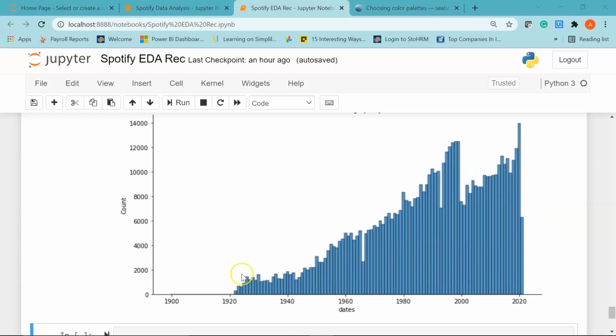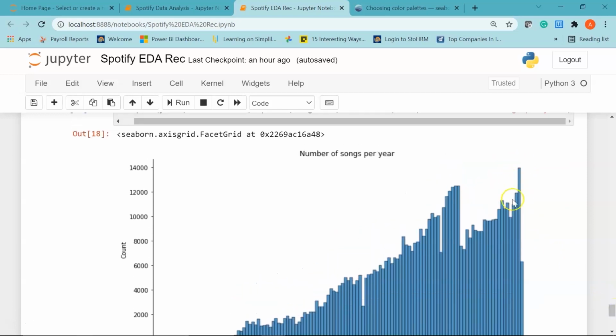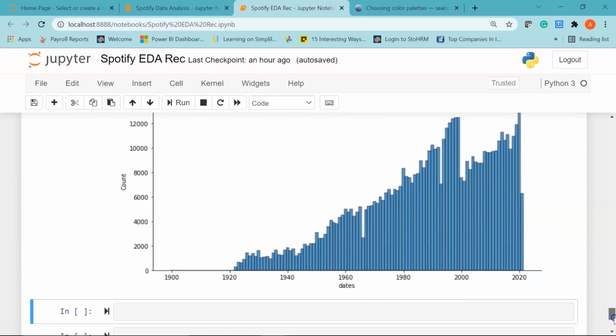So earlier you can see there were very few songs available in the 1920s. Later on the number of songs increased rapidly, and now you can see we have a lot more songs available for people to listen. Cool.